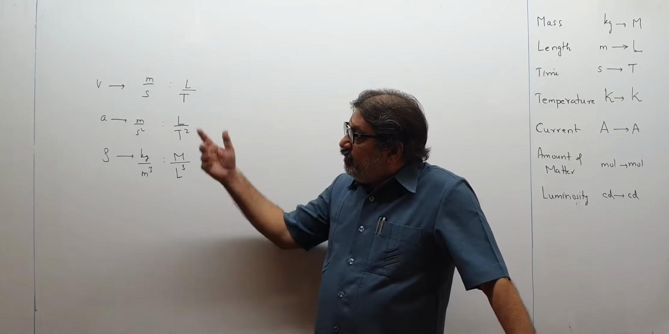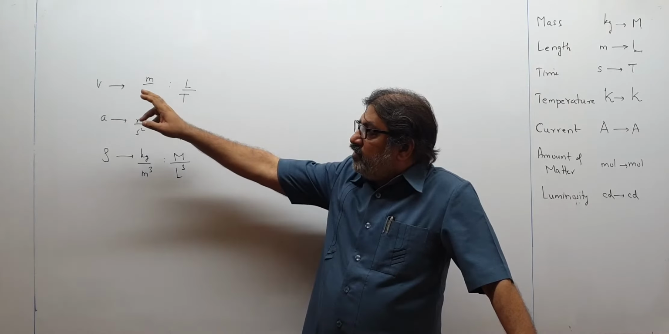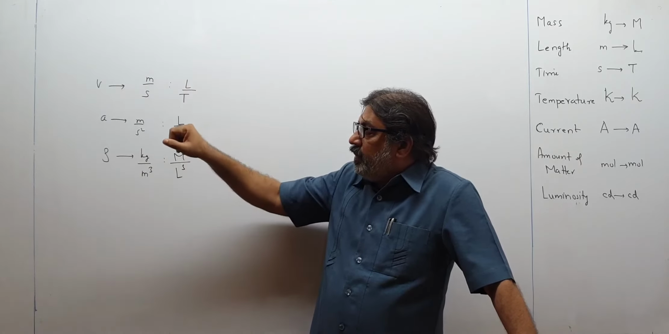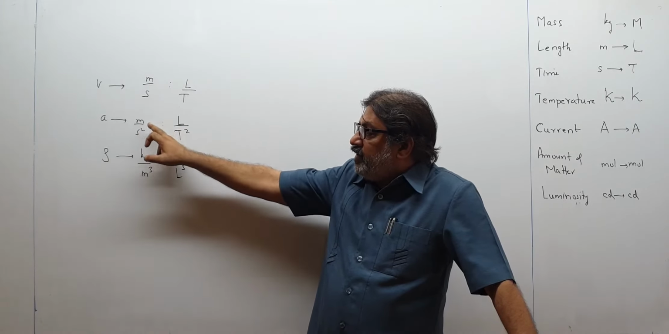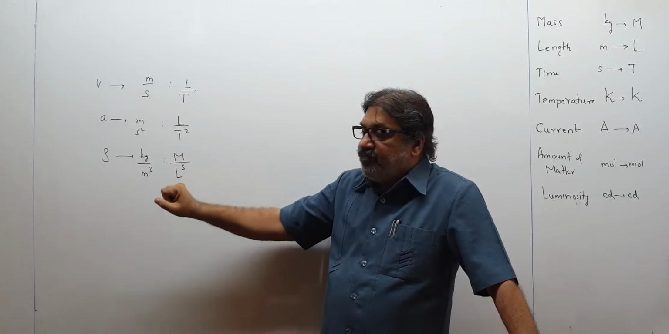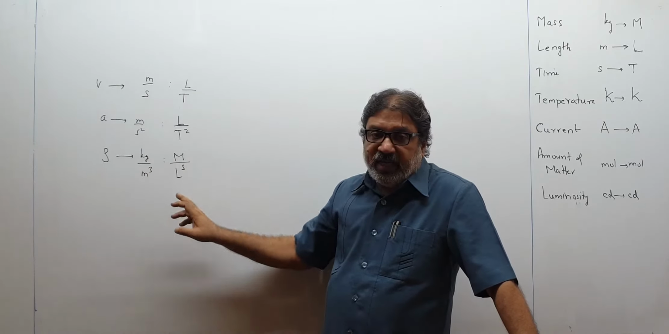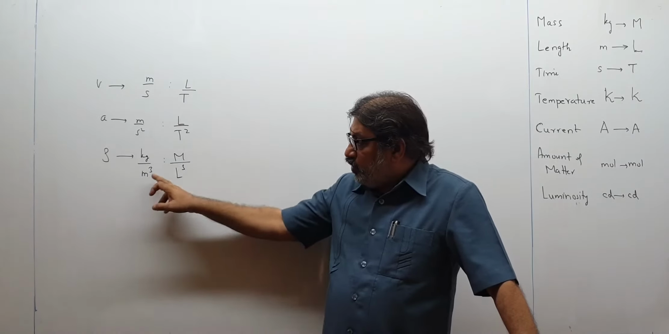So again come back to this, children. The unit of speed is meter per second. I write it as L upon T. Acceleration is unit meter per second square. I write it as L upon T square. Density is kg per meter cube. I write the unit as M upon L cube.